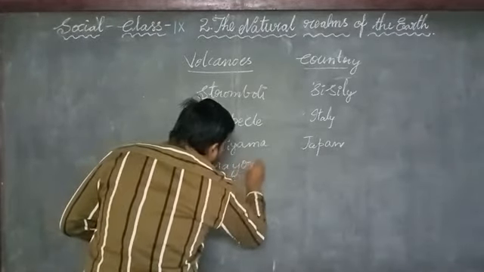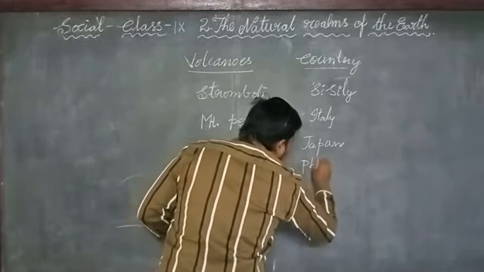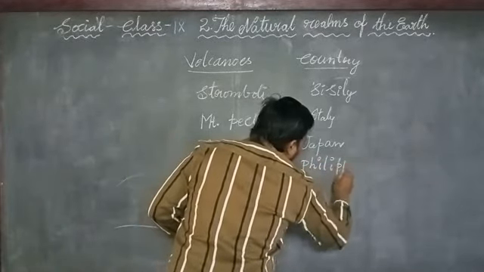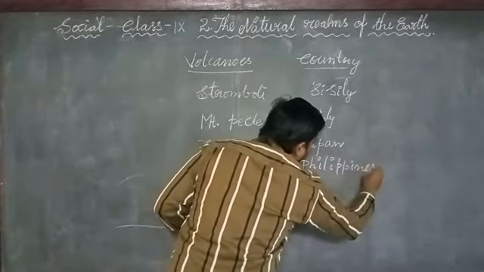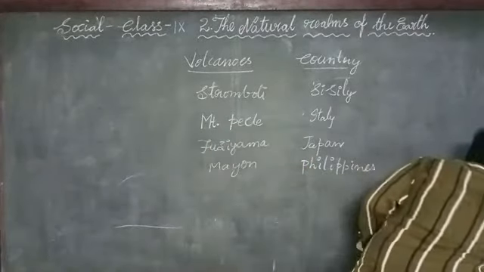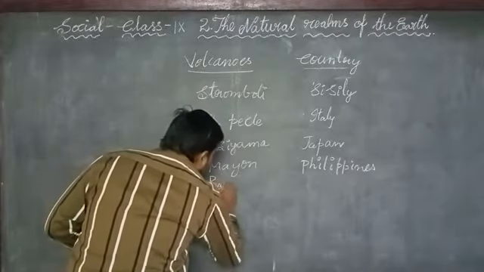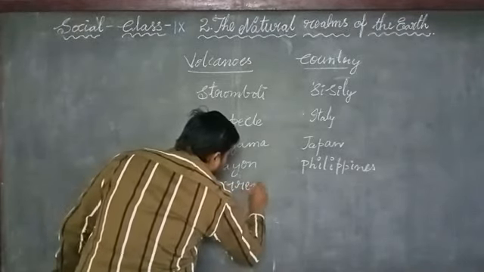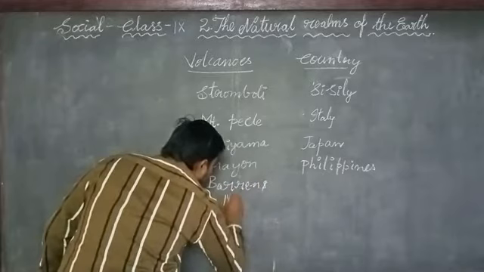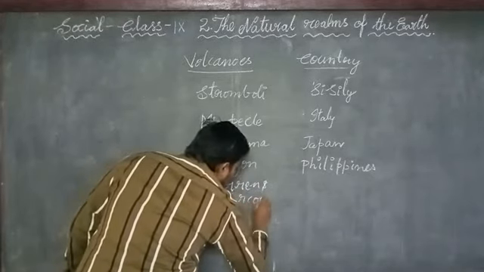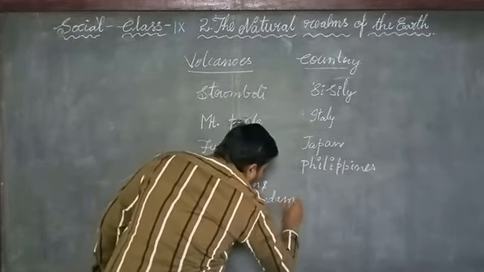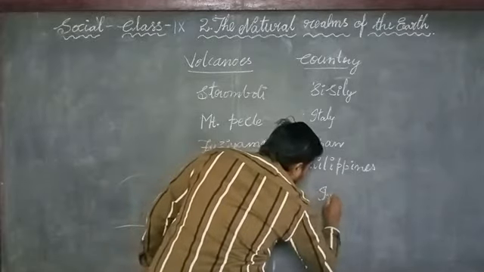Mayon, in the Philippines. Barren and Narcondam, located in India.